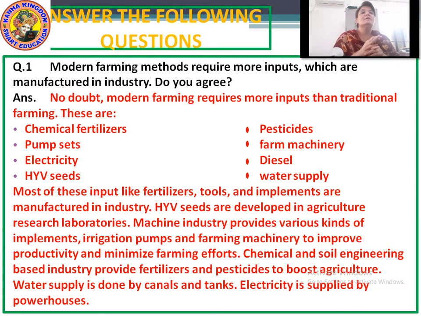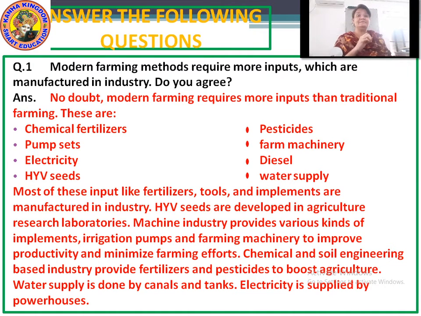Okay? What is HYV? The full form of HYV is high yielding variety. Okay? High yielding variety. Fine?